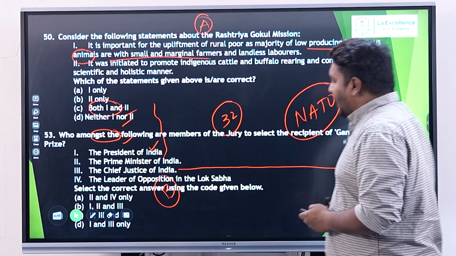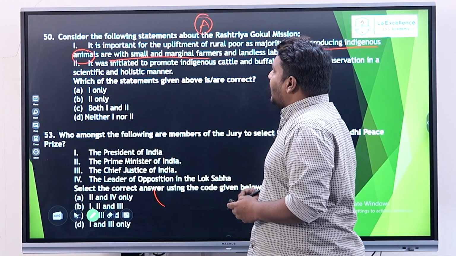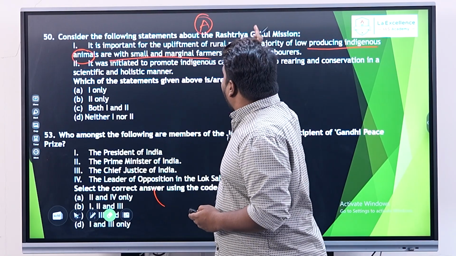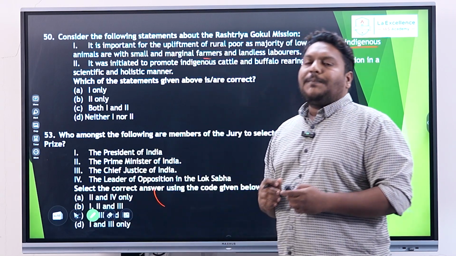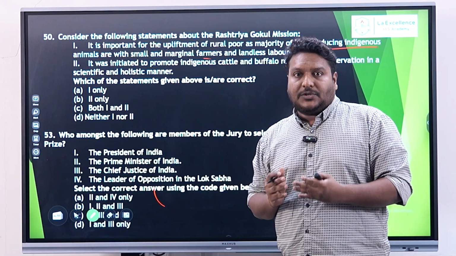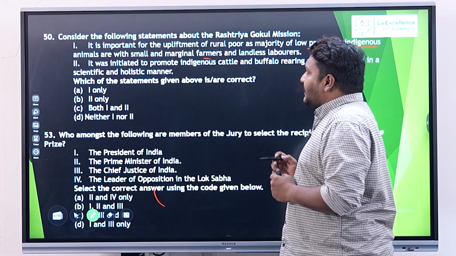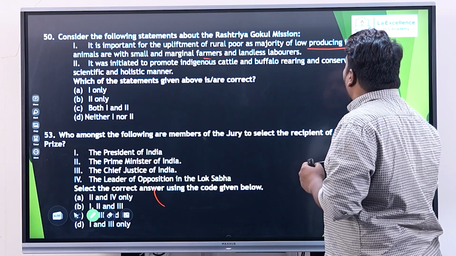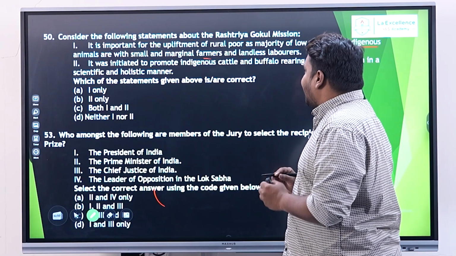Looking at question number 50: consider the following statements about the Rashtriya Gokul Mission. This was a program brought up by the government of India specifically to focus on indigenous breeds of bovine cattle. The statement says it is important for the upliftment of the rural poor, as a majority of the low producing indigenous animals are with small and marginal farmers and landless laborers.